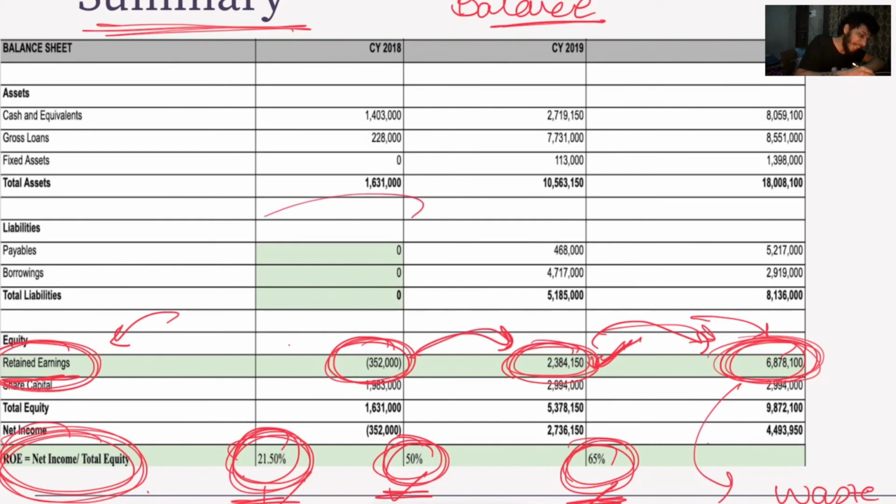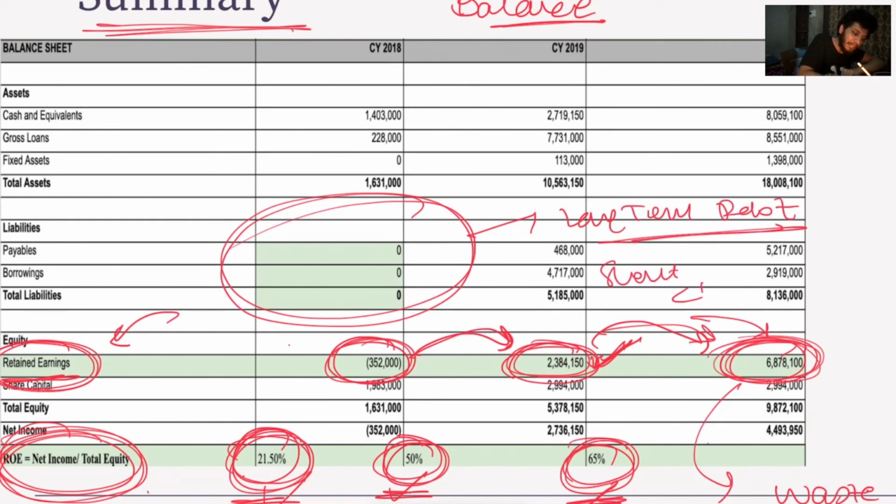Okay, and then lastly we check for any long term debt. Long term debt is really bad. Short term debt, less than a year, is not that bad.